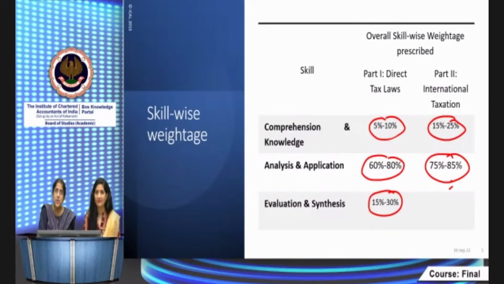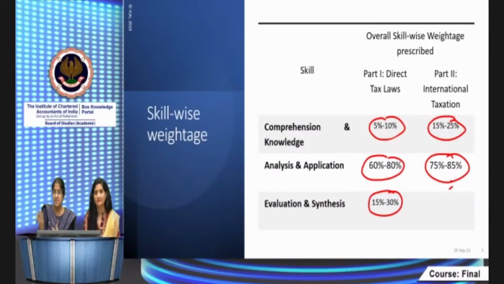But do it on your own and compare the answers. Find out where you're going wrong. Revisit the concept in the study material. Correct yourself and mark that particular concept, that particular adjustment where you're going wrong, so that you can revise it the day before the exam. This is the correct way of learning. Please do that first.